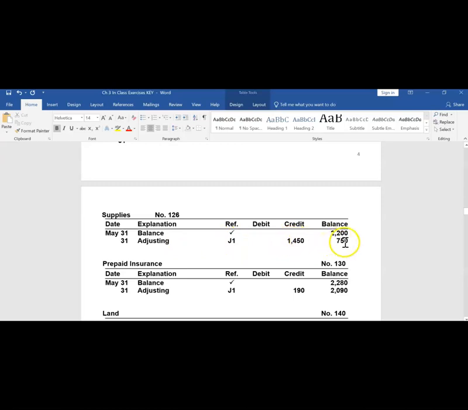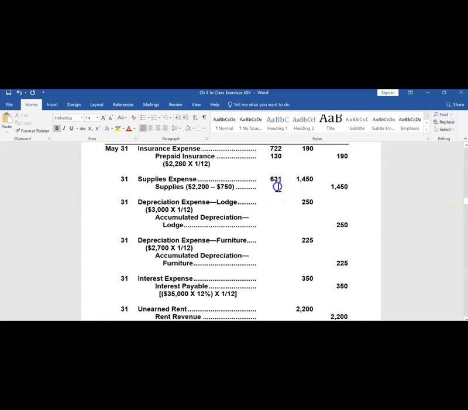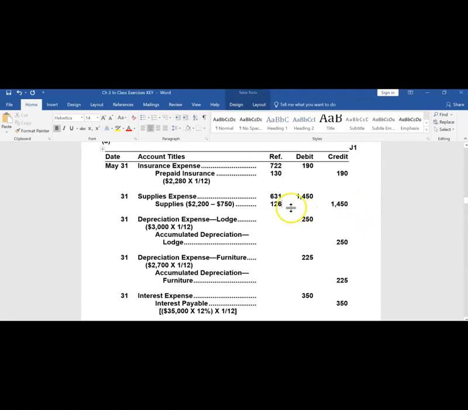That brings its balance down to $750 because credits decrease an asset account. I'm going to take the account number 126 back up to the general journal and put it in the post reference column to notate that that credit was posted to account 126.